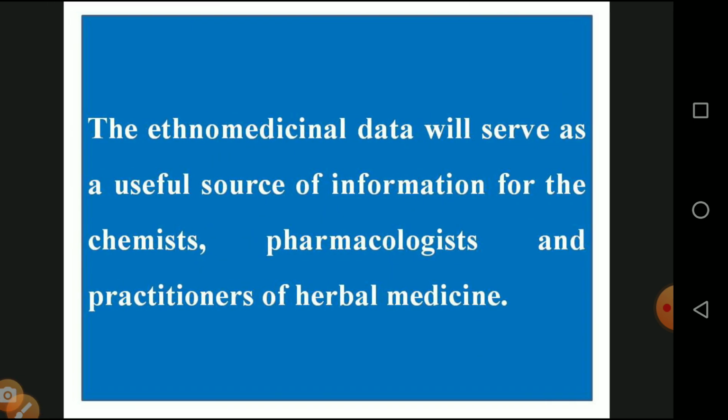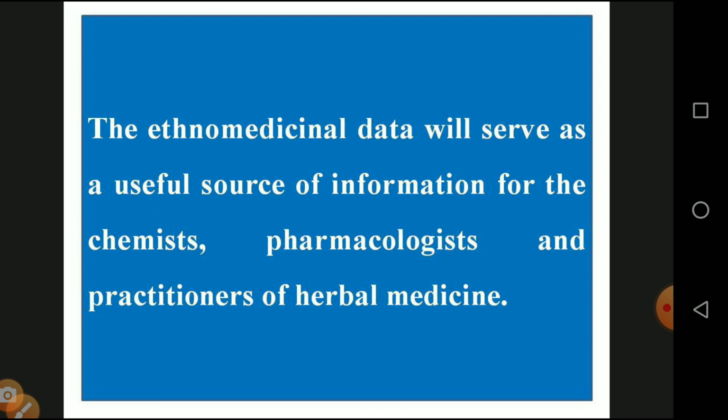And the last one: the ethnobotanical data will serve as a useful source of information for chemists and pharmacologists and for practitioners of herbal medicines. The chemists and pharmacologists are finding out the ethnobotanical substances. Ethnobotanical substances are nothing but the secondary metabolites extracted from each and every type of plant. We know very well, when we buy any type of medicine, you can see the description given: alkaloids, flavonoids, terpenoids, calcium, metals. Various types of components are printed on these drug bottles. All these things are extracted from the plant.